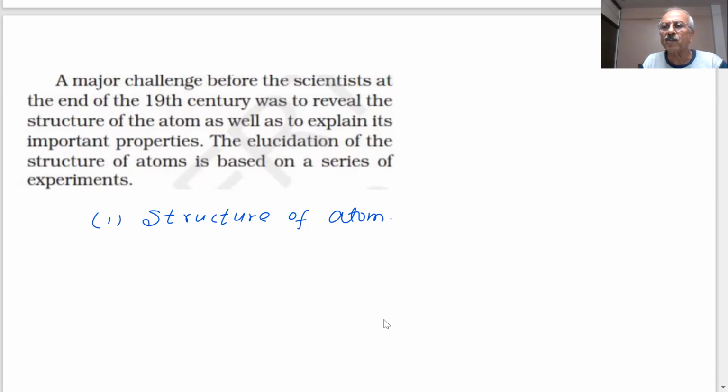You will see diagrams of the entire structure of the human body, the skeleton, and different animals have different bodies, different designs. So here the main purpose was to find the structure of the atom and then its important properties.